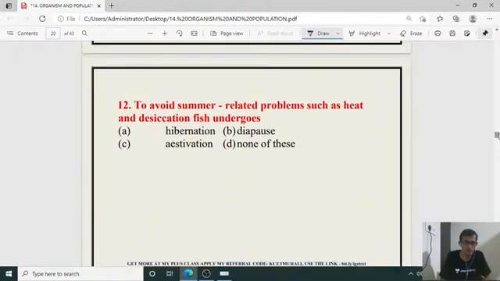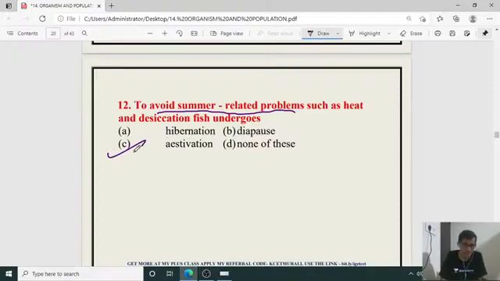Then, to avoid summer-related problems such as heat and desiccation, fish undergo what? In heavy summer, it is very difficult to live in heavy heat and high environmental temperature, so desiccation will be there. So to overcome that, fish undergo what? Hibernation, diapause, estivation, and noctics.